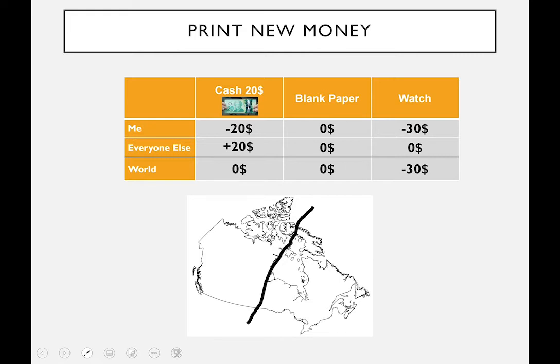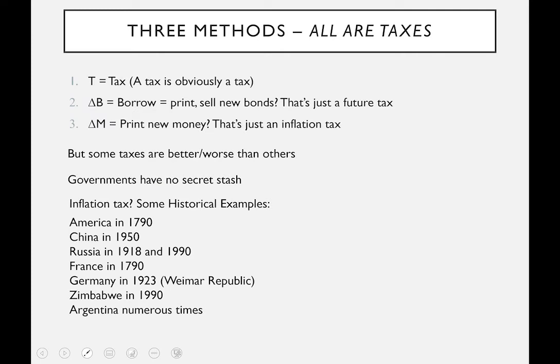A way to think about it is, imagine Bill Gates, 50, 60 billion dollars, I don't know what he's got. If he took all his money, all of his assets, converted it to cash and burned the money, he would lose 50, 60 billion. But who would gain? Anybody holding on to US dollars when he does that, because the value of their money would increase. What this means is that if the government, if Trudeau were to print up $35, $40 million extra and use it to buy a new airplane, anybody holding Canadian dollars when he did this would see the value of their money go down a little bit.